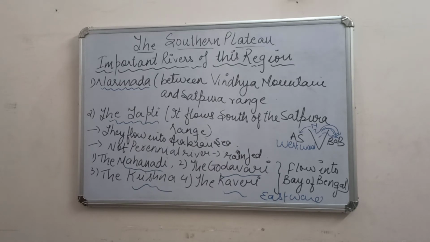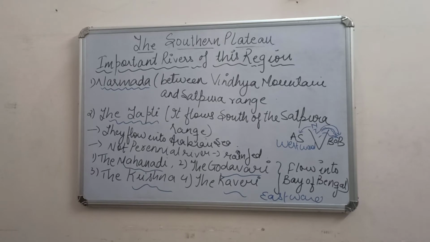All these rivers flow into the Bay of Bengal and make deltas. These are the important rivers of the Deccan Plateau, Mahanadi, Godavari, Krishna, Kaveri, and they make the land fertile.